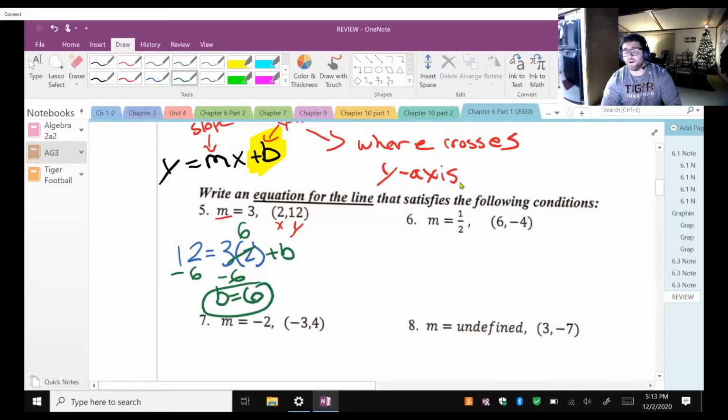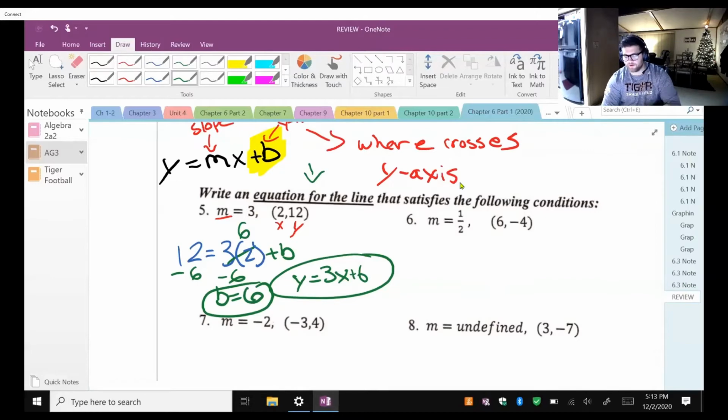Okay, are we done? No, right? We're not done. It says write the equation. So put it back into slope-intercept form. Okay, so we keep x and y the same. Remember, if it's an equation, you need an x and a y. Okay, or any two variables, an input and output. So y equals 3x, because 3 is our m, plus 6, because that's my b value. Okay, it's very, very simple, guys. I'm only going to do 2 of these.